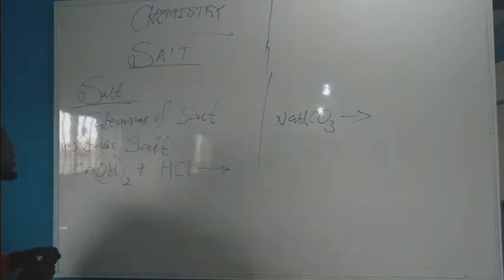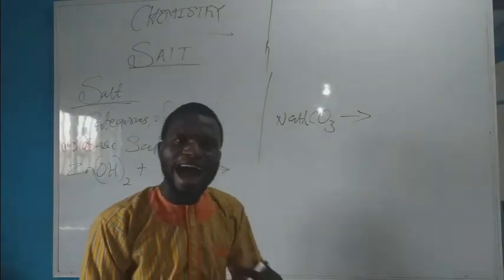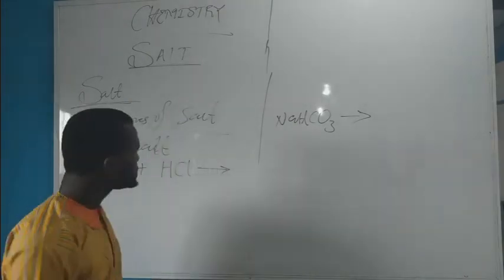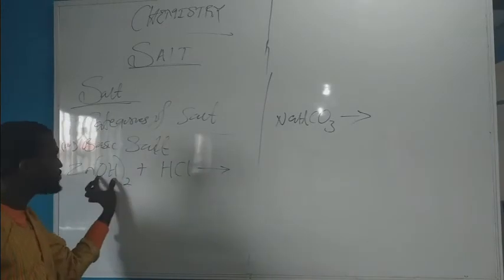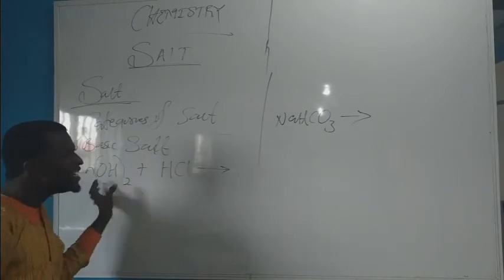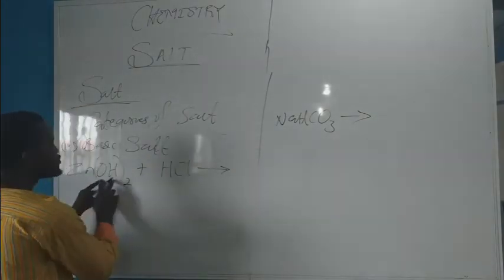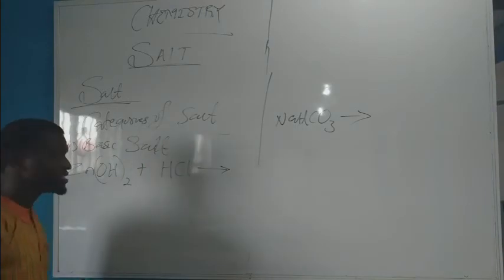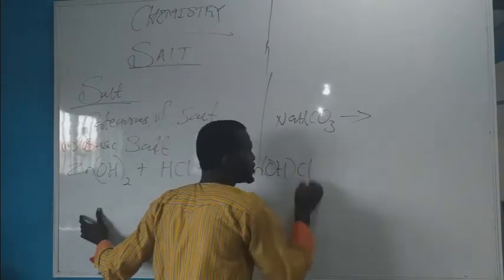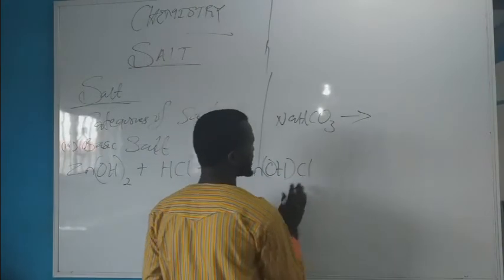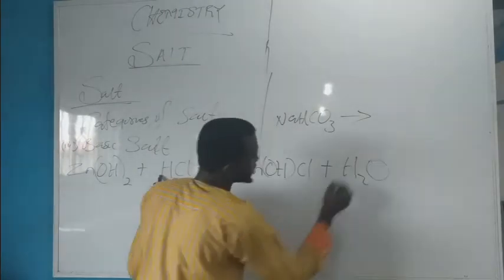I told you that a basic salt is said to be formed by a polyacid alkaline or polyhydroxic alkaline, in that it is obtained by treating an alkaline with an acid when the number of hydroxide ions in the alkaline is partially replaced by the anion in the acid. So here we have 2 hydroxide ions, while we have 1 chloride ion from the acid. In that case, this will give you zinc hydroxide chloride, plus the one OH combined with this H to give you water.